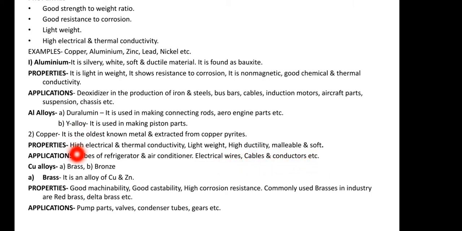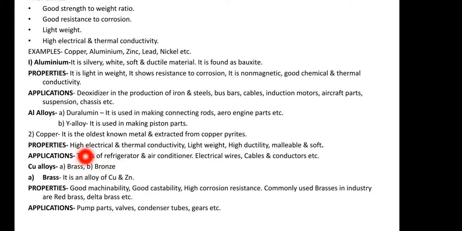Next, copper alloys. Basically there are two copper alloys. One is brass, another is bronze. Brass is an alloy of copper and zinc. When copper and zinc are both added to each other in certain proportions, brass is produced.